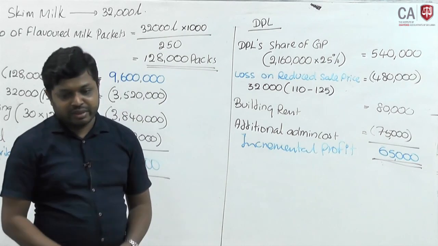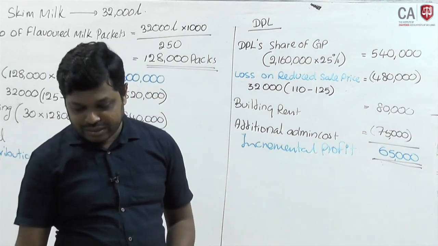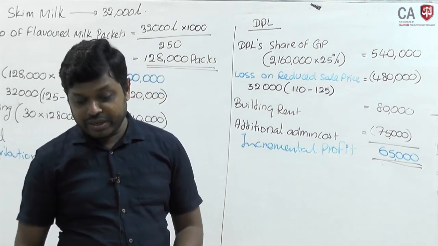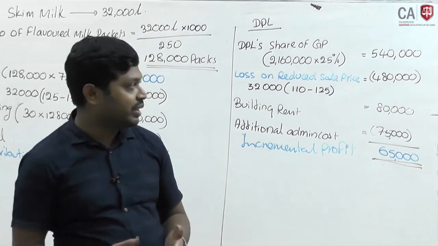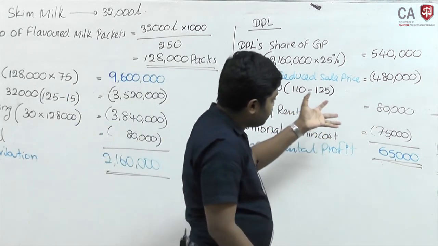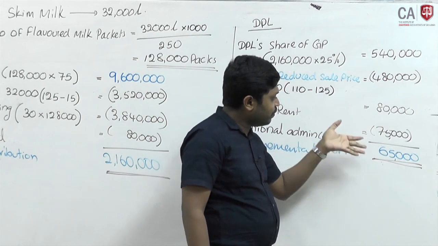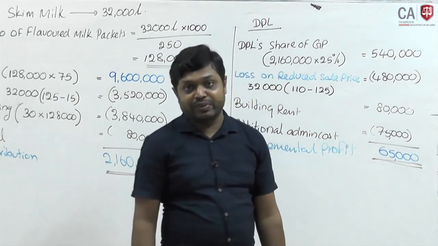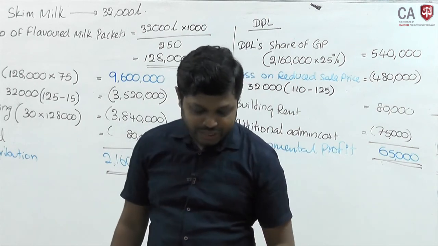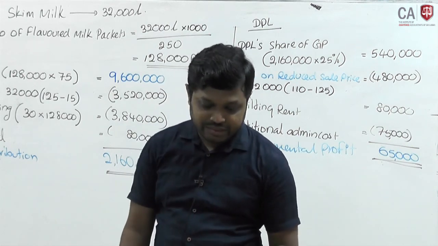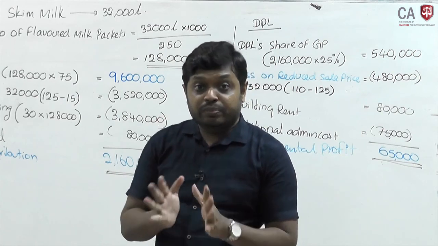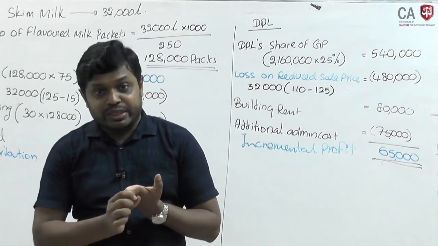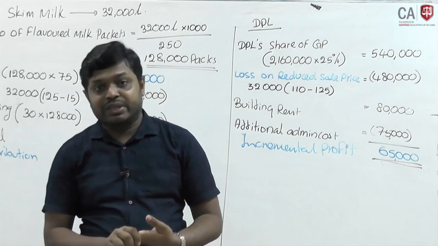Now you can conclude, since it asks for a recommendation, since it gives a positive net profit of 65,000, it is worthwhile to accept the investor's proposal. You can recommend like that.